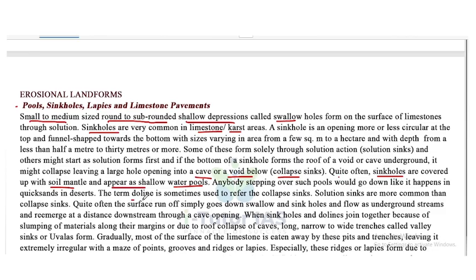The term doline is sometimes used to refer to the collapse sinks. Solution sinks are more common than collapse sinks. Okay, so solution sinks are more common than the collapse sinks. Quite often, the surface runoff simply goes down shallow sinkholes and flows as underground streams and reemerges at a distance downstream through a cave opening.